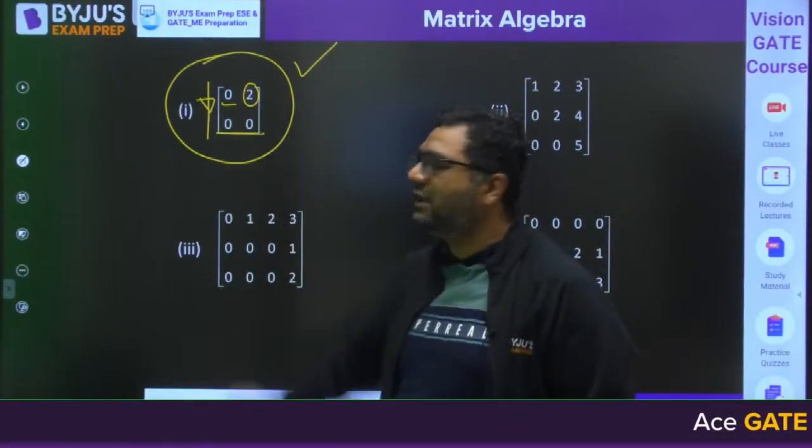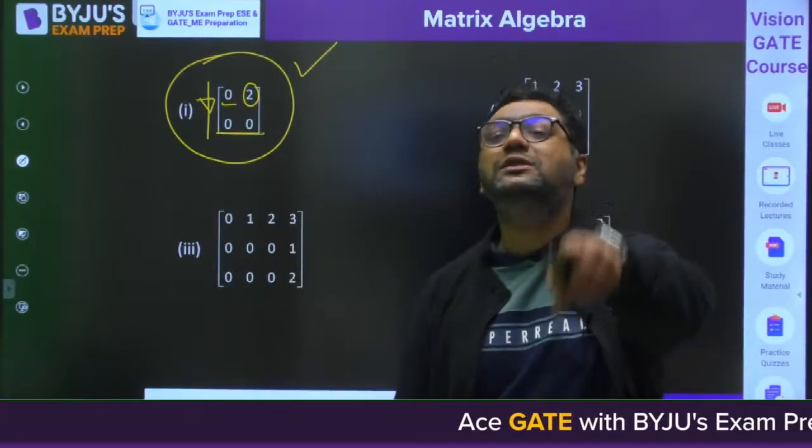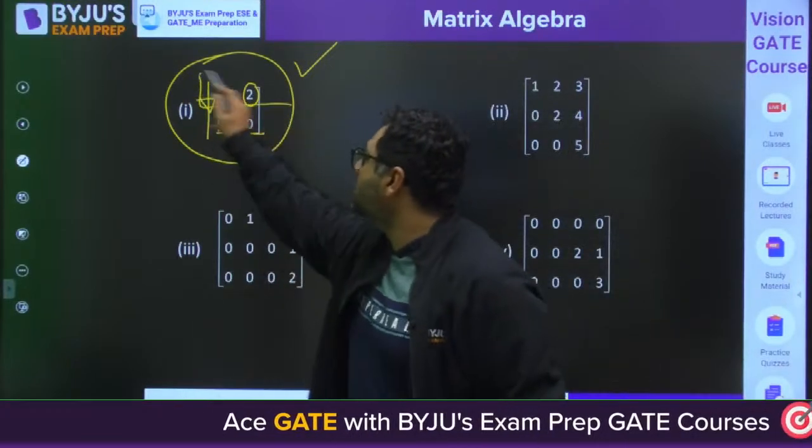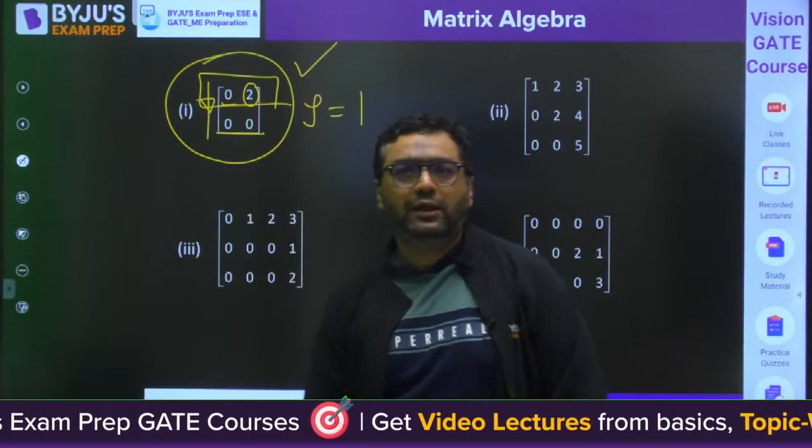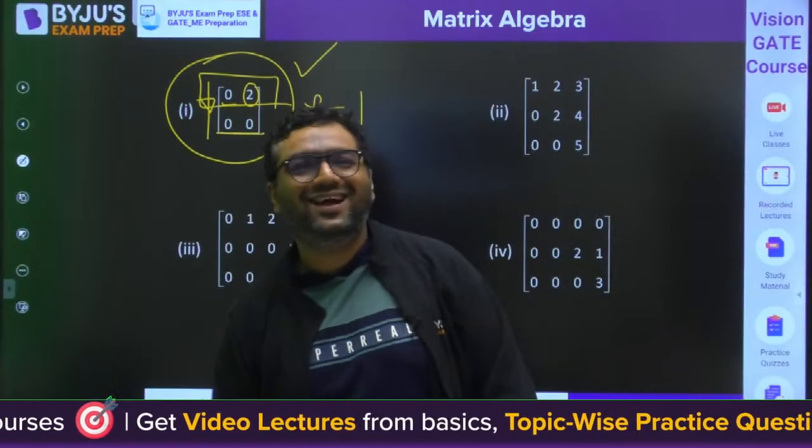If it is in row echelon form, you tell me how many non-zero rows are there? This row is non-zero. So we will call the rank of this matrix is 1. Clear for everyone? Yes, you can say, guys.